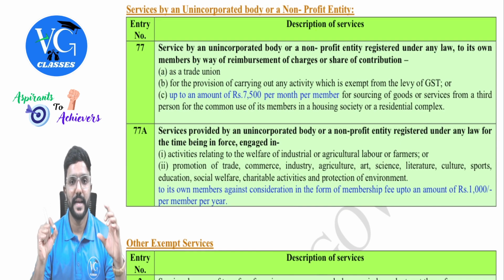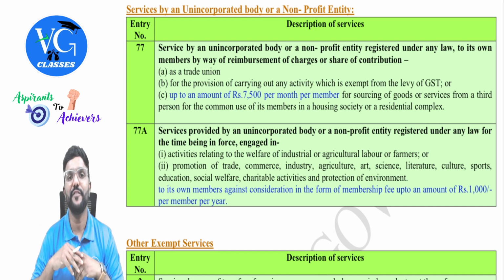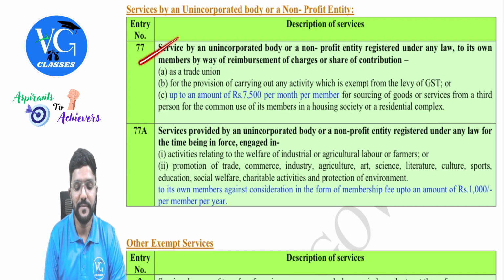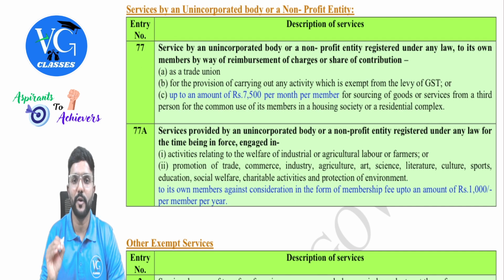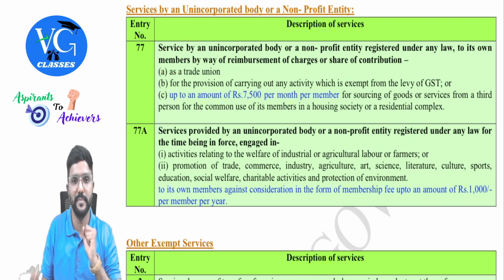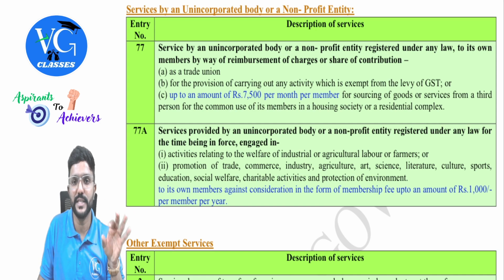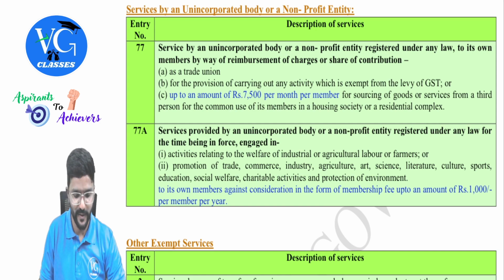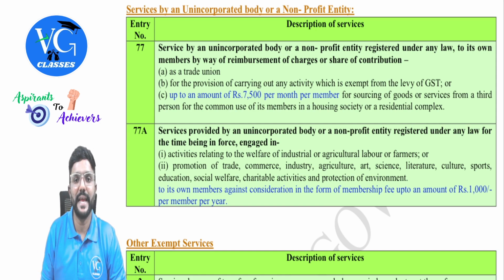Next, services by an unincorporated body or a non-profit entity. So there are two entries here, 77 and 77A. What is it? We will see. Services by an unincorporated body or a non-profit entity registered under any law to its own members. Okay, so the recipient is members. By way of reimbursement of charges or share of contribution as a trade union, which is a union of employees, guys, formed to protect their interest, especially against the employers. For the provision of carrying out any activity which is exempt from levy of GST, like charitable, educational, healthcare, or even agricultural.